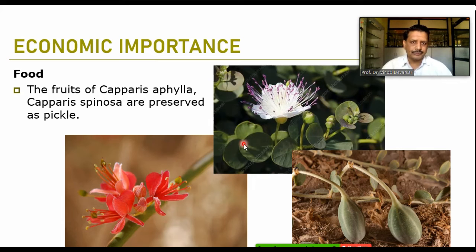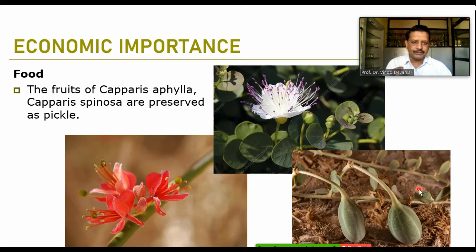This Capparis spinosa is having these spines on the surface of the stem or at the base of the leaves. Actually, these are the modifications of the stipules, so they are known as stipular spines. When the fruit has developed, it is slightly berry-like, just like a pepo-like fruit.